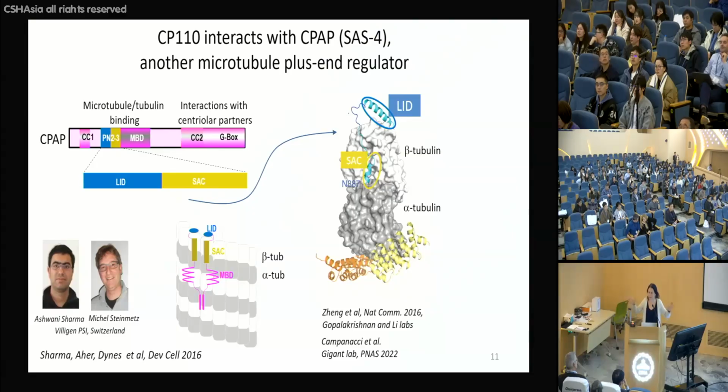Every tubulin molecule has a tail which sticks out quite far. This is where all these modifications are that Susan was just talking about. And so maybe these unstructured proteins can also span more than one protofilament across the whole thing.